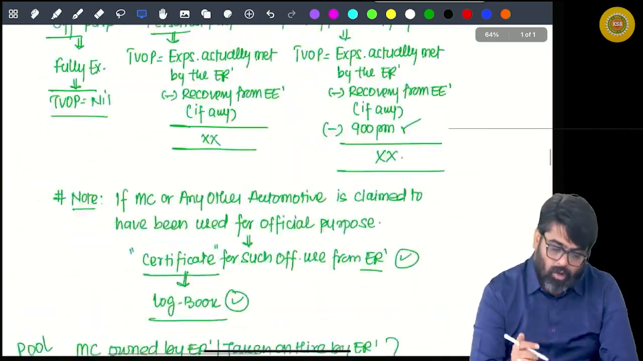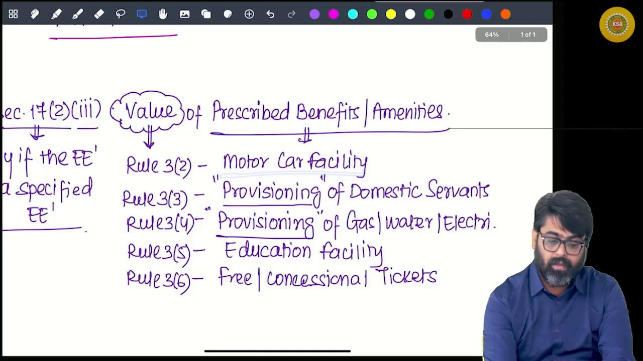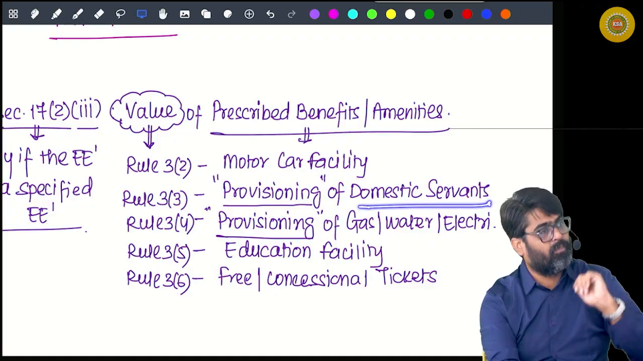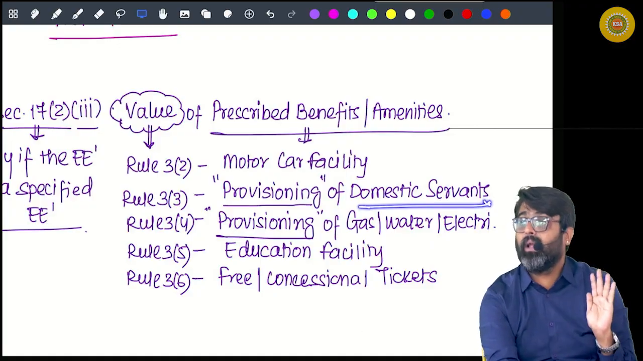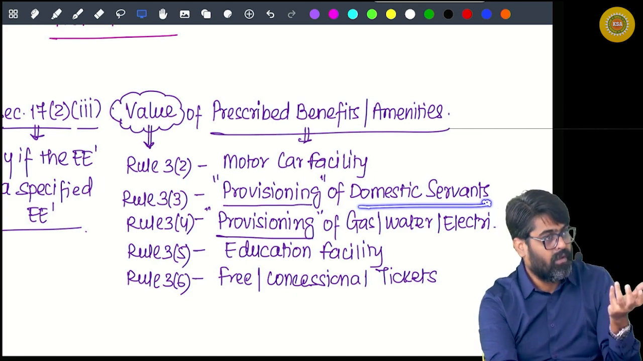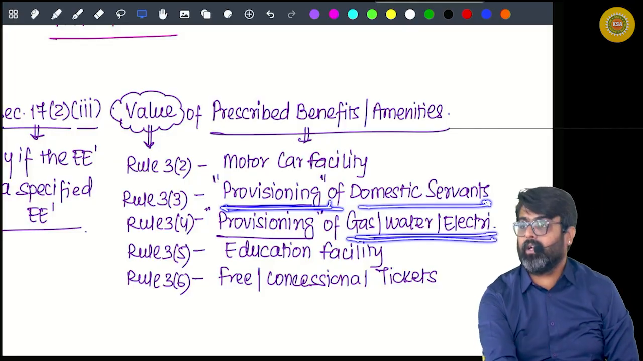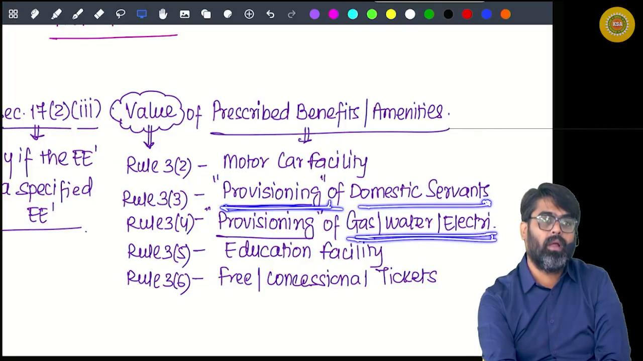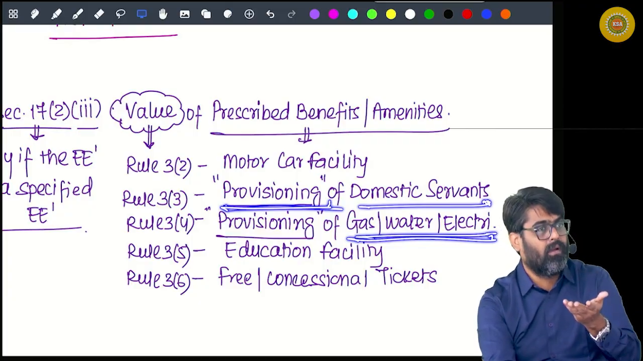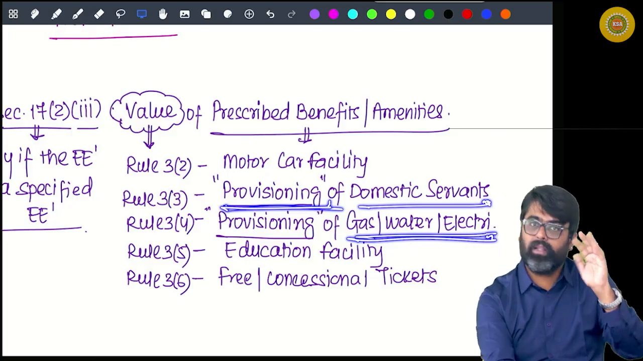Now, how many perquisites are there in clause 3? Motor car facility. Then see, domestic servants are provided. Whatever salary is paid to those domestic servants by the employer, minus some amount recovered from you, that benefit is taxable fully. Valuation done. Now gas, water, electricity provided by the employer. Whatever amount is spent by the employer for your gas, water, electricity, minus the amount recovered from you, will be the taxable value.